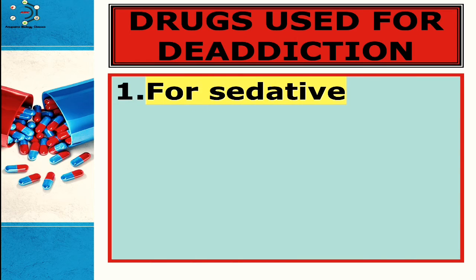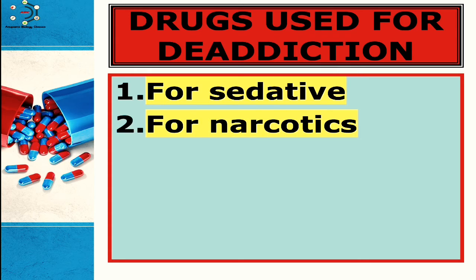First one, that is for sedatives. Here phenobarbital is given orally every hour. So these are the drugs commonly used for de-addiction. Second is for narcotics. Narcotics may be tapered by approximately 10% per day. Methadone is given twice in 24 hours to overcome the withdrawal symptoms.